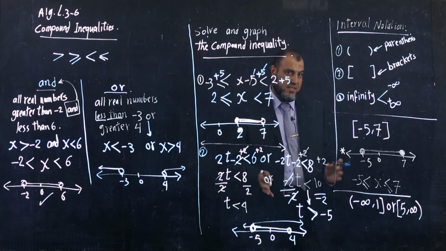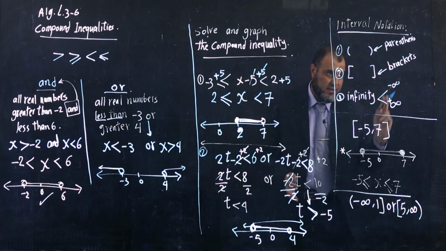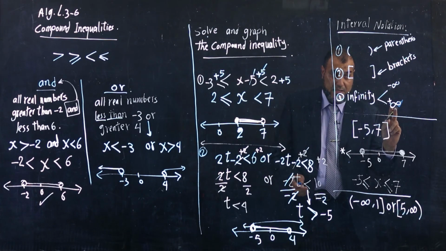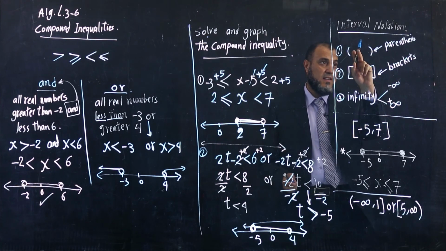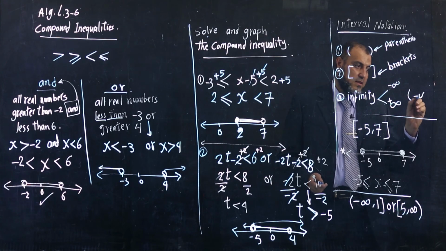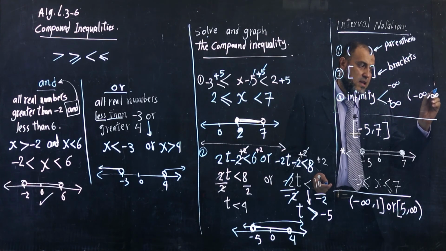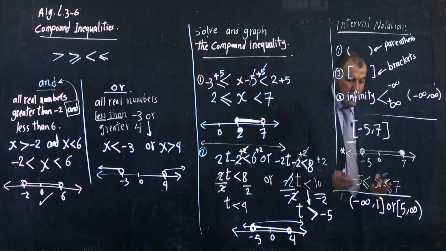Take notice here: we have negative infinity and positive infinity. They must be inside the parentheses here, so I can't put them like this. I must put them inside parentheses here. No problem now.